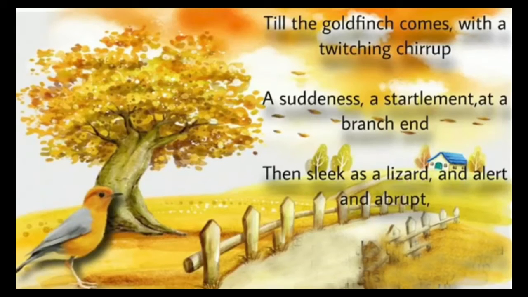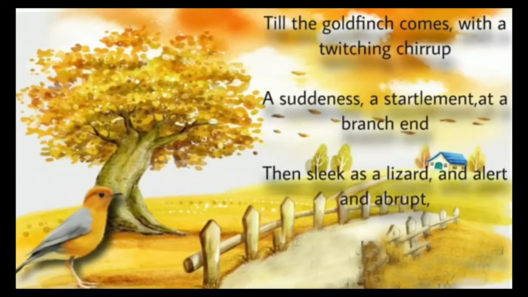Now let's move to the second stanza of the poem. Till the goldfinch comes with a twitching chirrup, a suddenness, a startlement at a branch end, then sleek as a lizard, and alert and abrupt. In these lines, the poet is saying that the lifeless tree becomes alive by the arrival of the goldfinch bird. She came to feed her younger ones who are in the thickness of the branch.